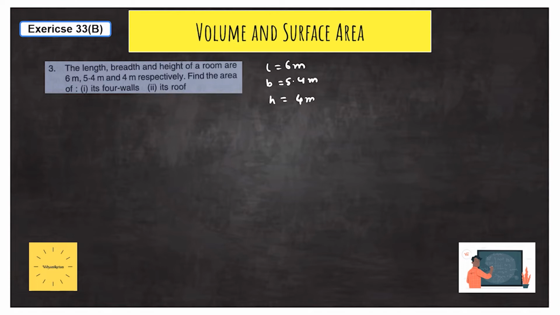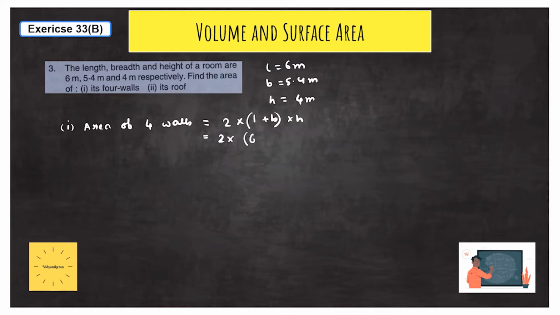So first we will find out the area of the four walls. The formula for the area of four walls was 2 into (L plus B) into H. So this was the formula. Now we just need to put the values. So 2 into (L plus B).